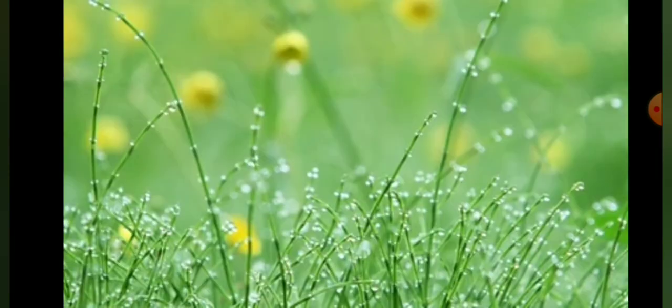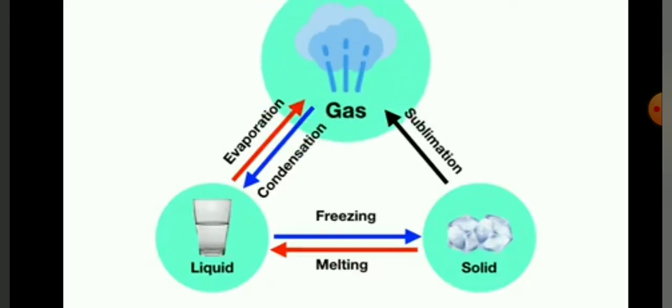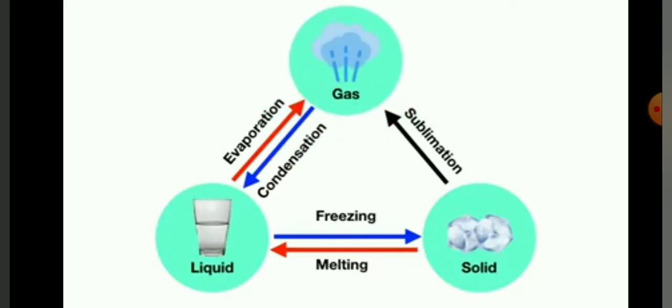Let's practice some of these together. If you ever wake up on a cold morning, you sometimes see that there's liquid water on the grass. This water comes from water gas, or vapor, in the air that's turning back into liquid water. What is it called when a gas turns back into a liquid? Well, we can see that that is called condensation.